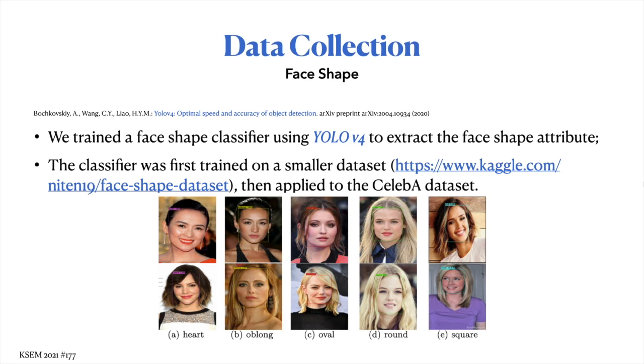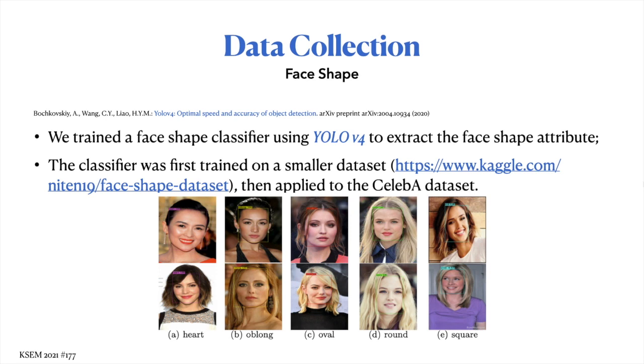So, for face shape, we trained the face shape classifier using the Yutao V4 network architecture. The training dataset we used was acquired from Kaggle, which is a smaller dataset containing 5,000 facial images.